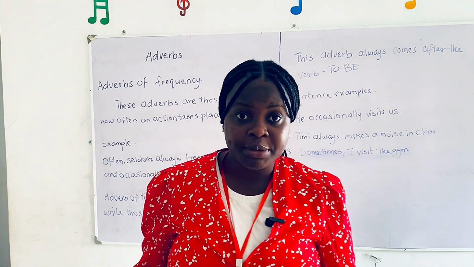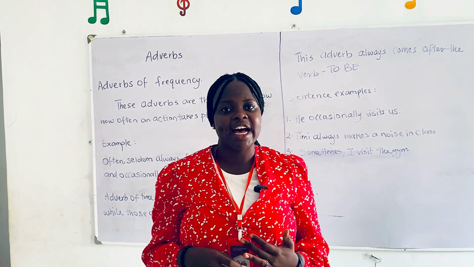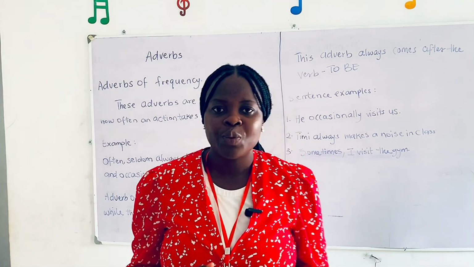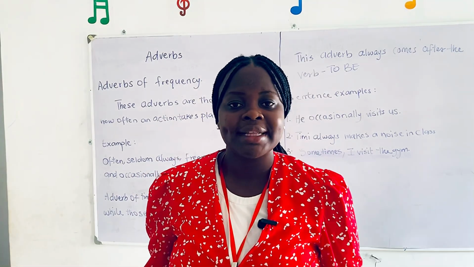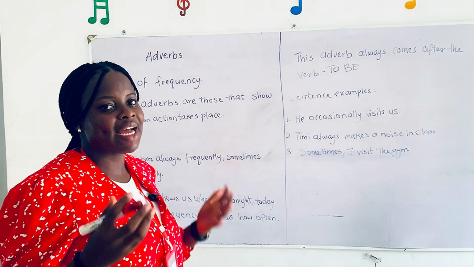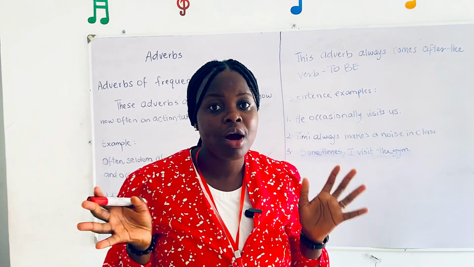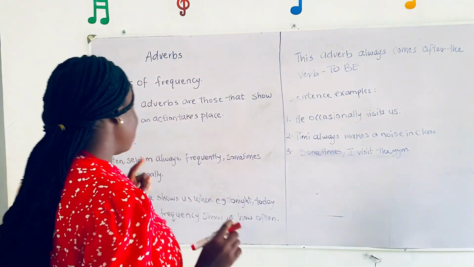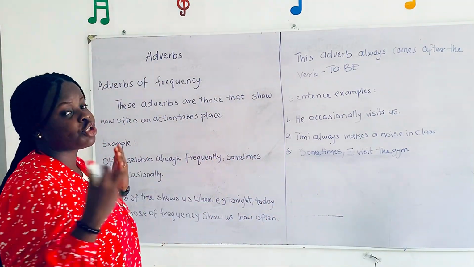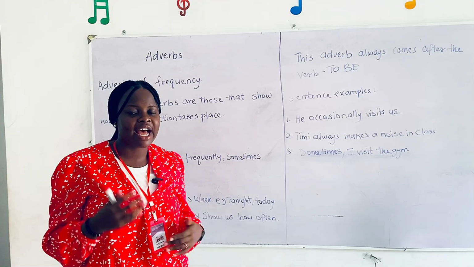We've looked at the types of adverbs. We said we have adverb of manner, which answers the question how. We've looked at adverb of time. Today, we're looking at adverb of frequency, which answers the question how often. Now, adverbs of frequency are those that show how often an action is done.